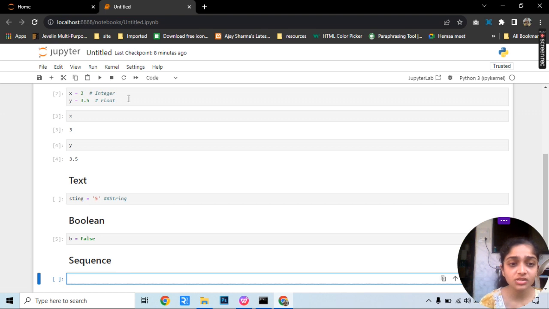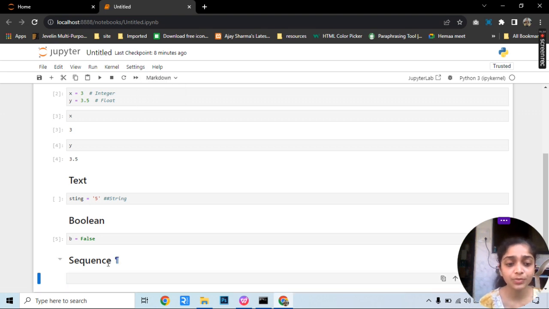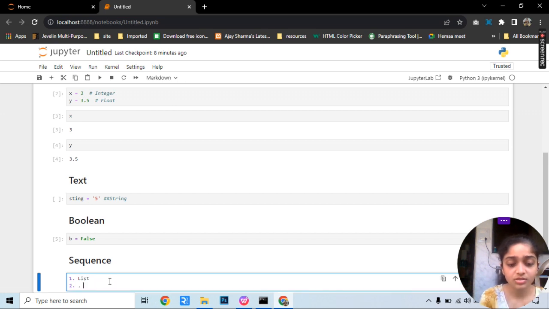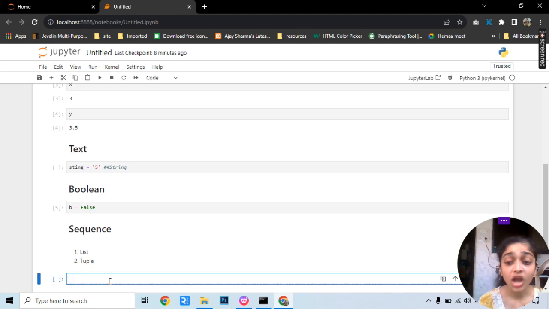So in sequence we have list and tuples. Second is tuple. Okay, so how can we define a list? I'll define one variable called L. In these square brackets I will write, say, apple, then 2, then banana, then 3.5.